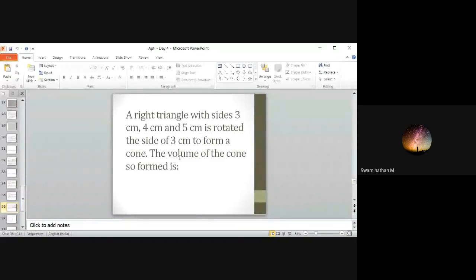So 4 will be the height. So 4 is the height, 3 is the radius. 1 by 3 pi r square h. You will get the answer. Yes, Rokini, your answer is correct. Okay.